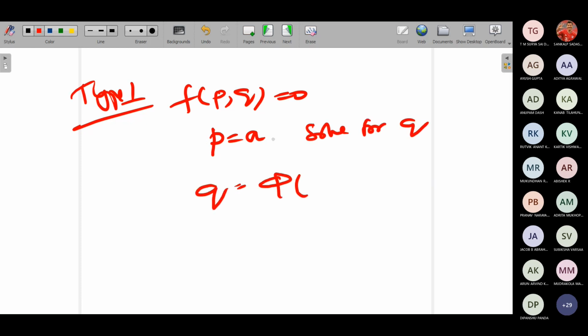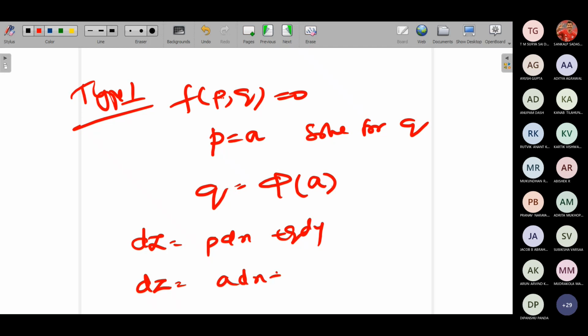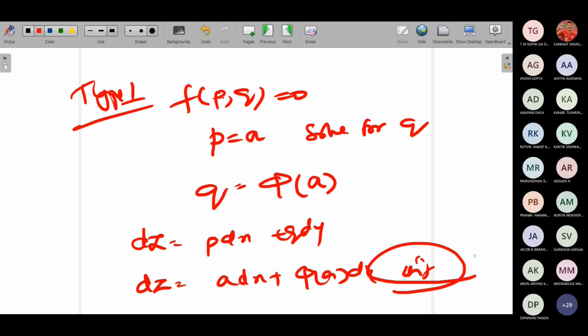What will be your q? Q will be equal to some phi of a, since you are substituting a here. So the solution you will get is from dz is equal to p dx plus q dy. When you substitute, dz will be equal to a dx plus q dy, which is phi of a into dy. On integrating, we get the required solution. Is it clear?